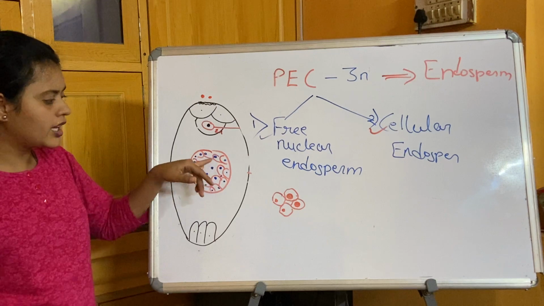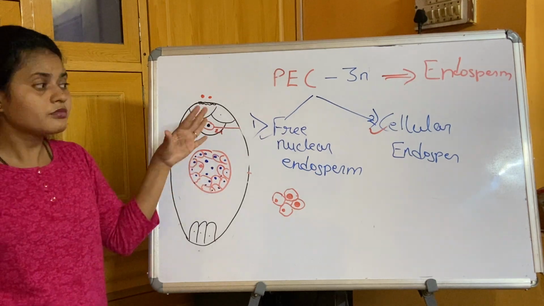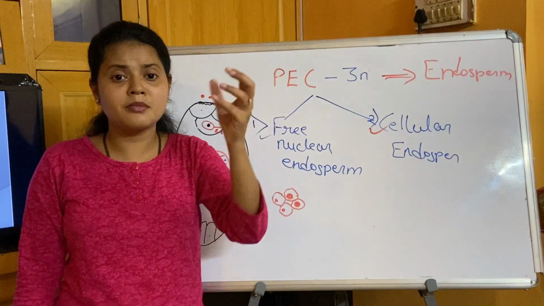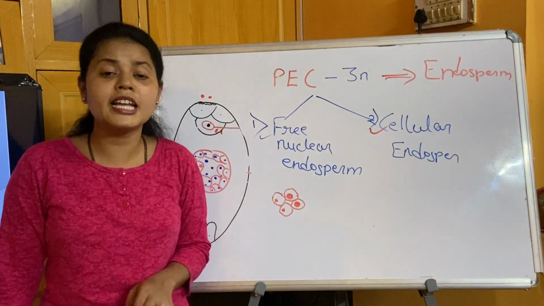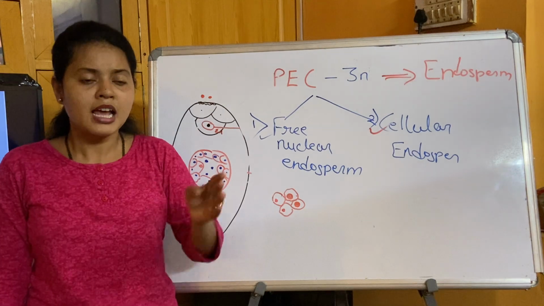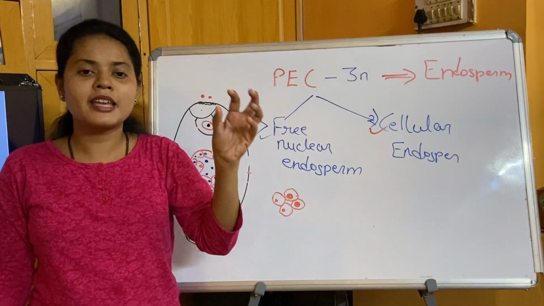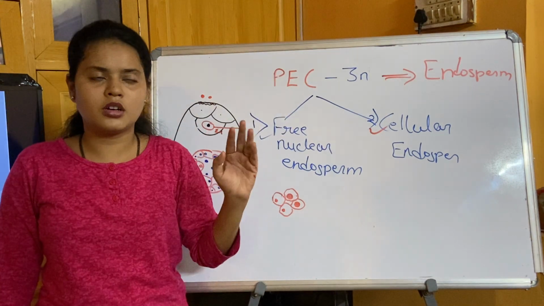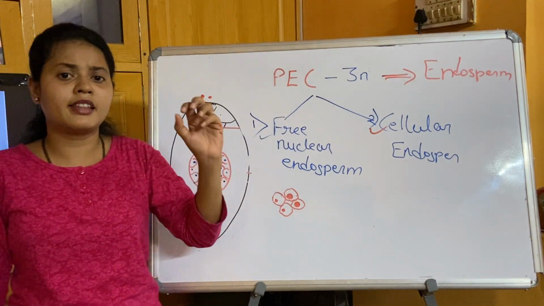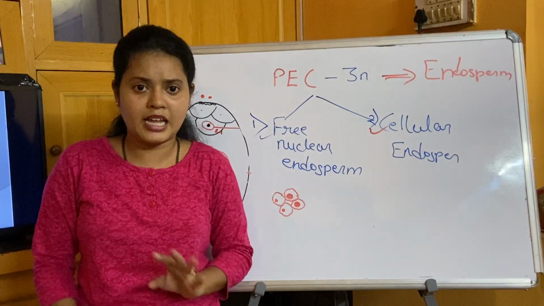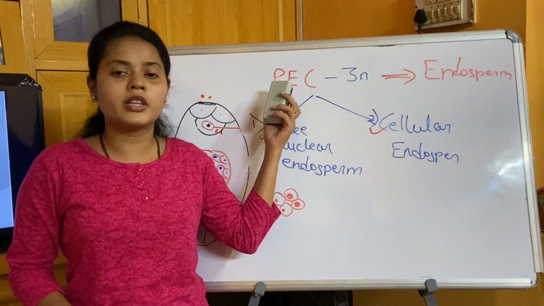Then I told you there are some embryos which completely consume the endosperm, and there are some wherein some endosperm remains, which may be required for germination. That's it. So this is all about the endosperm.